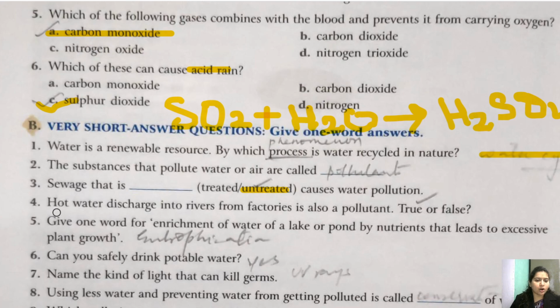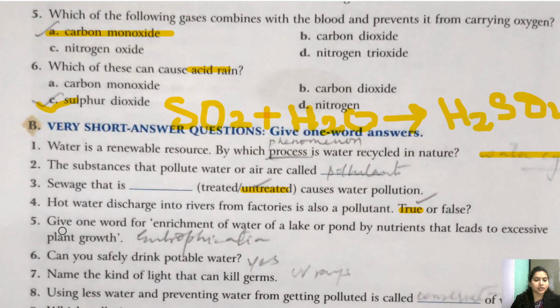4th, hot water discharge into river from factories is also a pollutant. Yes, definitely it is a pollutant. Why? Because it will change the pH of water and various bacteria can grow because of this difference in the temperature of water and also because of the change in pH. Okay, so yes, true, the hot water discharge into river from factories is also a pollutant.